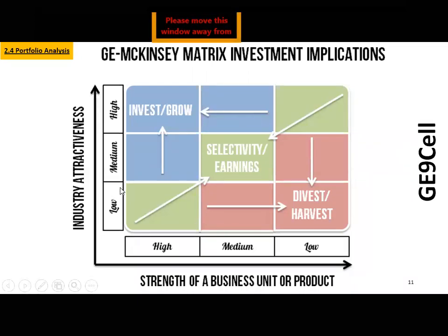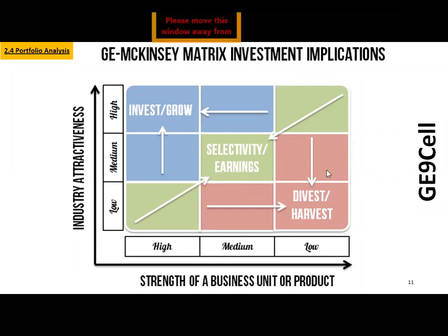If industry attractiveness is low but your product is very good, you are going to make sure that you invest a little more on this and at least bring it into this category. Either you make it very good, or if I can't put that much investment in it, then at least I will build it in a way that it will start giving me certain returns. And that analysis will come after using your GE nine-cell matrix.